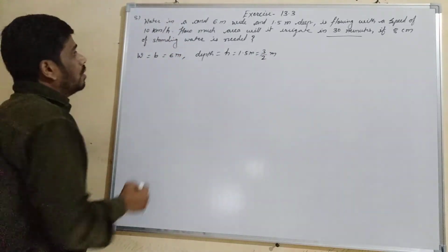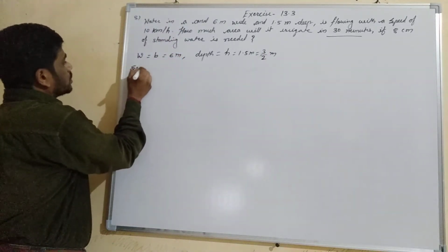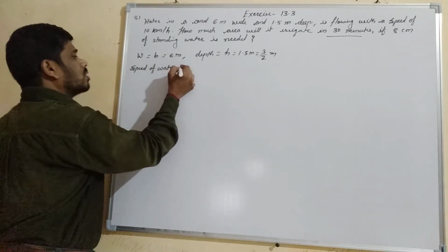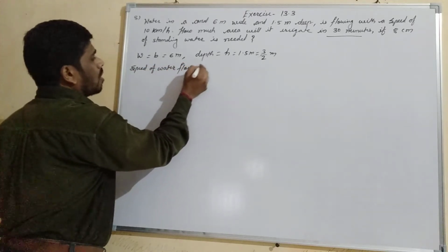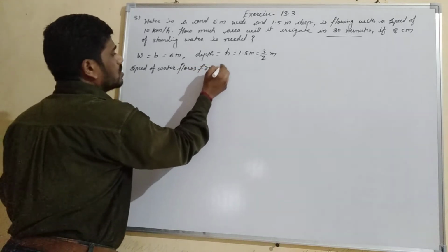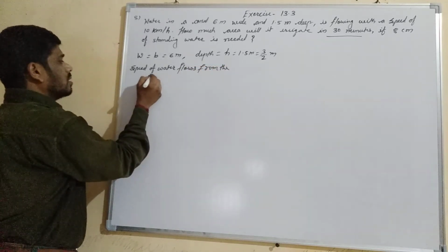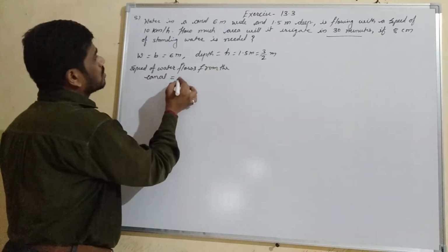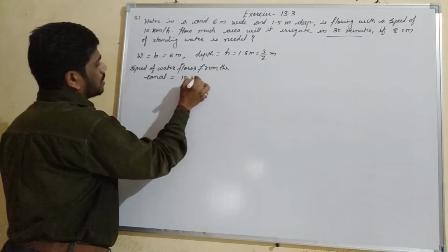Now the speed of water flowing from the canal is given as 10 kilometer per hour.